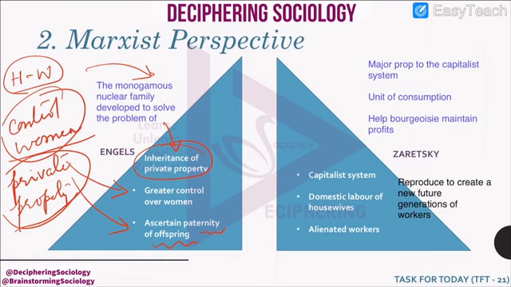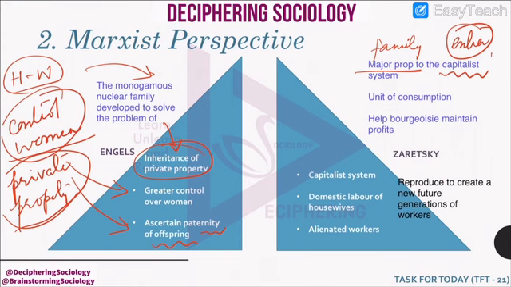Other thinker, Zaretsky, says that a family is a major prop to the capitalist system. Prop, if you remember, in drama and everything, we use certain props which assist the drama. So, according to Zaretsky, a family is like that extra unit which is actually supporting the capitalist system.